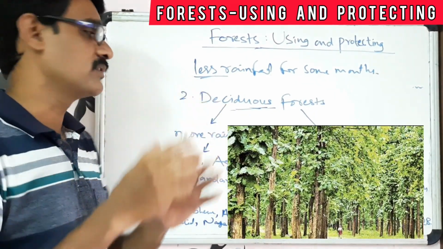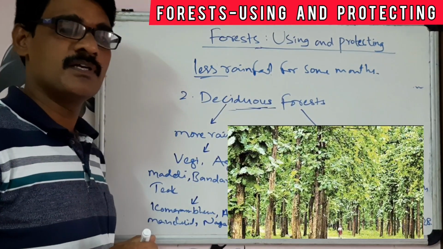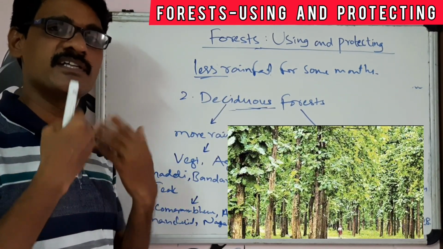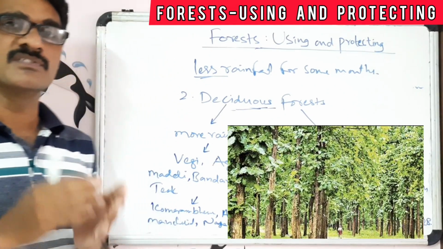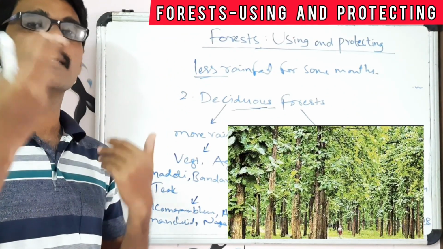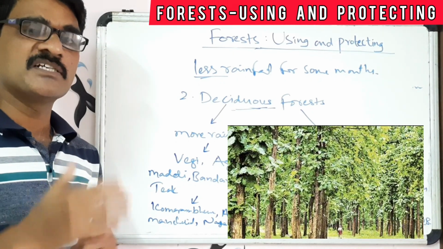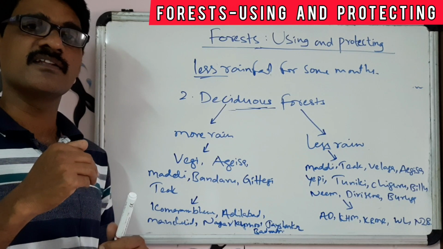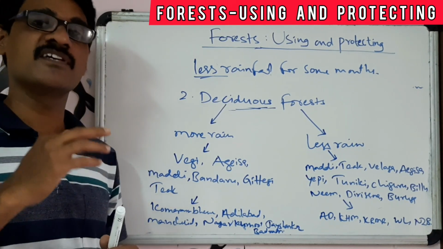This region will have the deciduous forest. And generally in the deciduous forest the trees shed their leaves to conserve the water for their livelihood. By shedding their leaves, they are preserving the water.